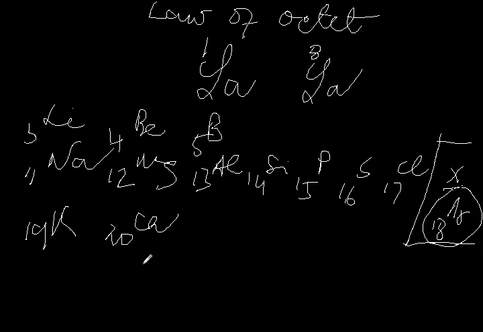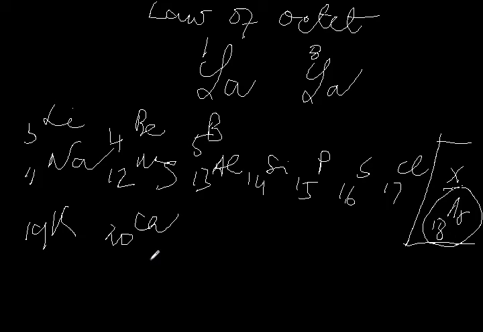So this is the law of octet. What has been stated in the law of octet? That the physical and chemical properties of the elements are repeated at the 8th element starting from the first element, as the repetition is seen in the classical song. And this is the law of octet.